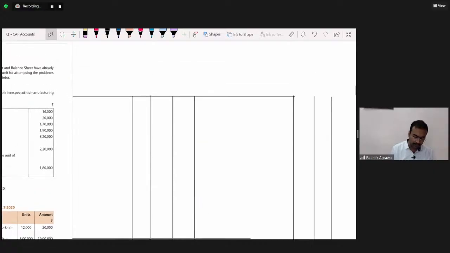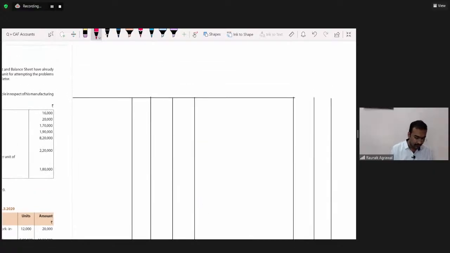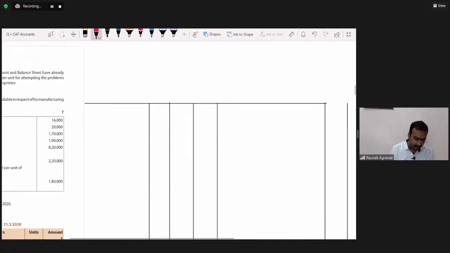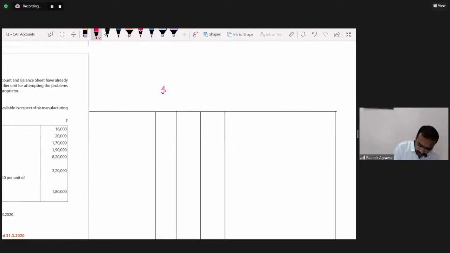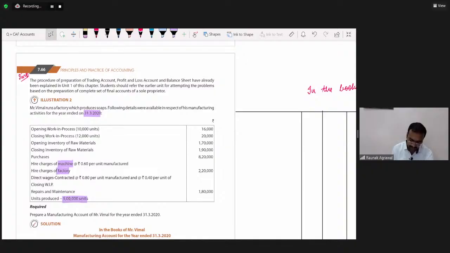Okay, what should be the heading? In the books of Mr. Vimal, manufacturing account for the year ended 31st March 2020.